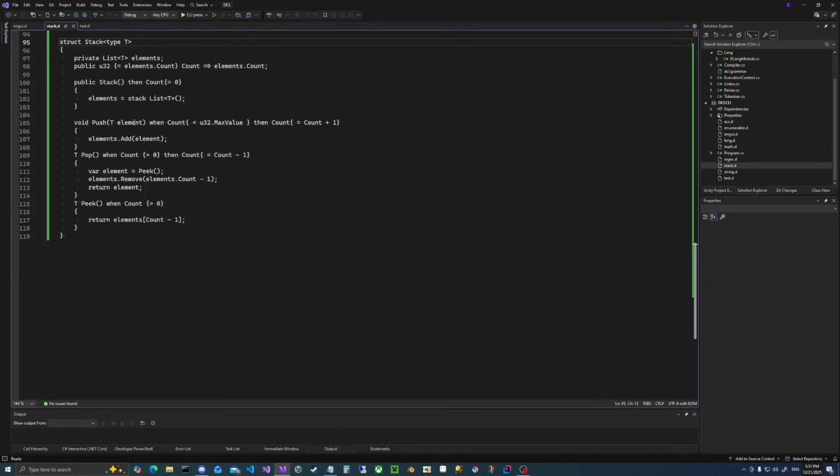What happens after the push? Well, we can see that its side effect is reported by the then clause. It increases the count by 1. We know this is obviously correct, so why don't we tell the compiler that's what it does? Pop also has a when and then clause. Peek only has a when, and that's because it has no side effects, it only returns the value.